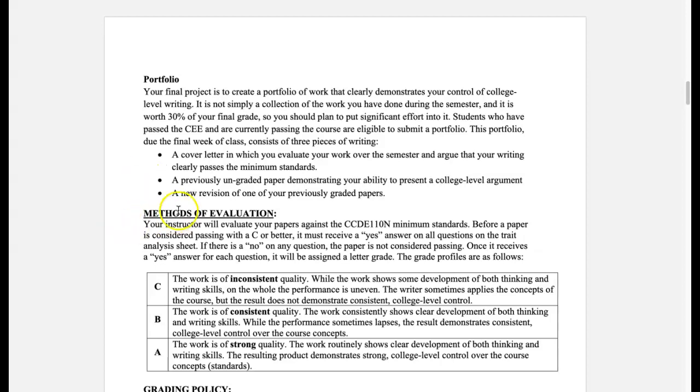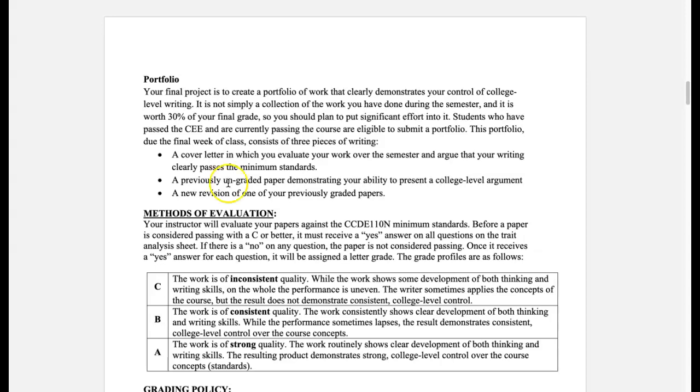And then you also have a new essay, which will be assigned later on in the semester. In this essay, you start to incorporate a little bit of research and you start to select your own topics to prepare you for English 111. So that essay is more in sync with what you would see in an English 111 class.